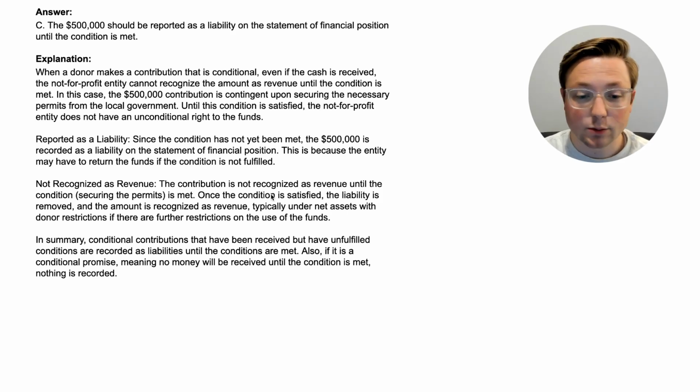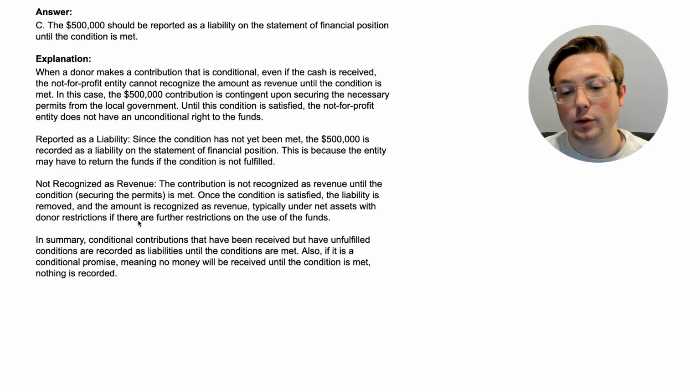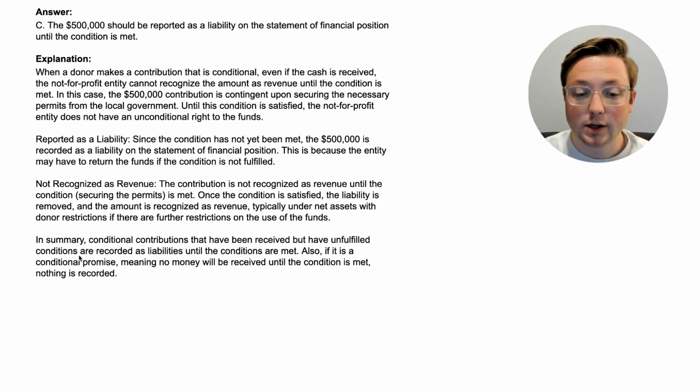It's not recognized as revenue. Once the condition is satisfied, the liability is removed and the amount is recognized as revenue. So once it's satisfied, if they meet it in the amount of time that they're supposed to, then they can move it to revenue, typically under net assets with donor restrictions if there are further restrictions on the use of the funds. In summary, conditional contributions that have been received but have unfulfilled conditions are recorded as liabilities until the conditions are met. And then this is one thing that I want to point out here.